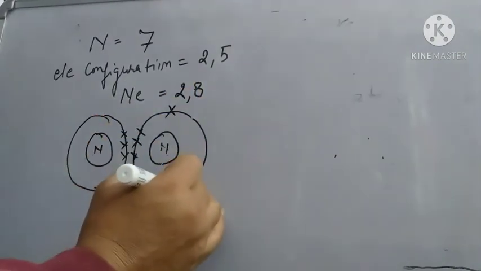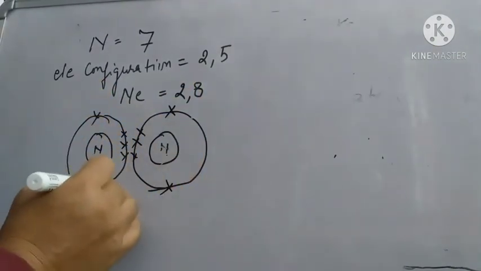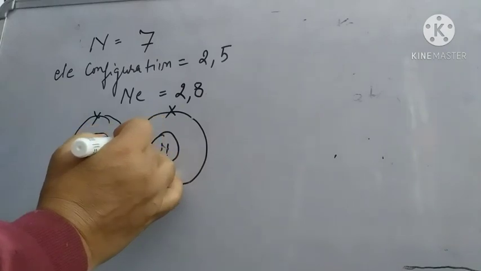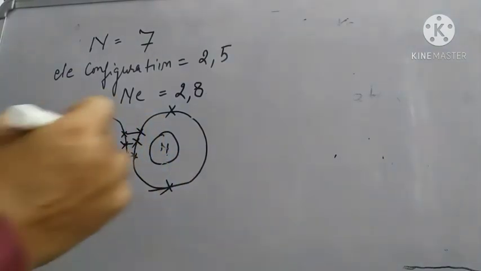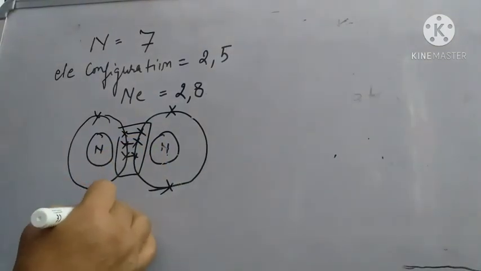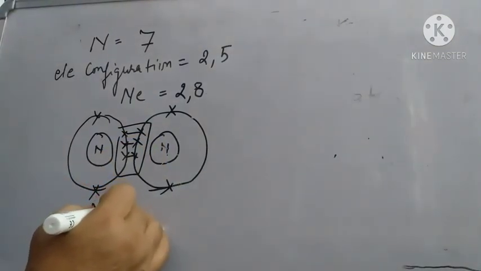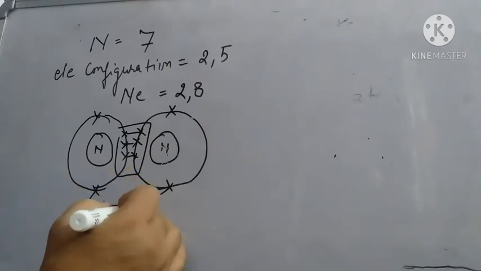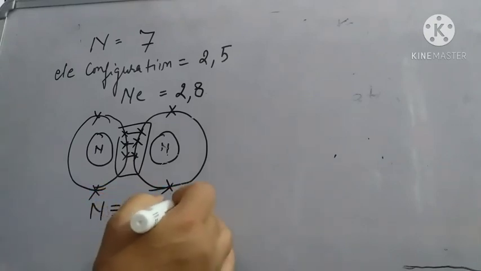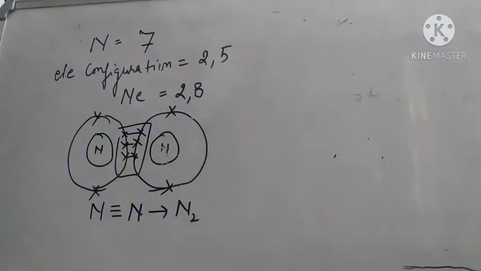So now we can easily see the 5 electrons. So now the bonding will take place between the 3 pairs of electrons, forming a triple covalent bond. So the nitrogen molecule will be formed by the sharing of 3 pairs of electrons between the nitrogen atoms. So in this way the nitrogen molecule is formed.